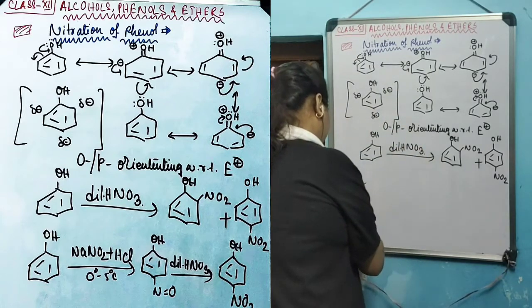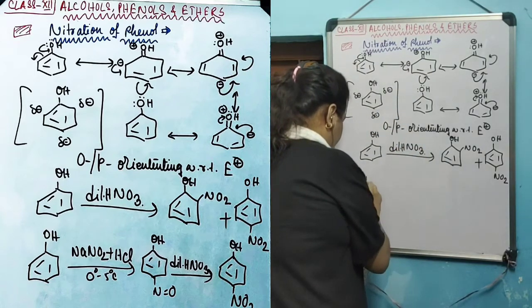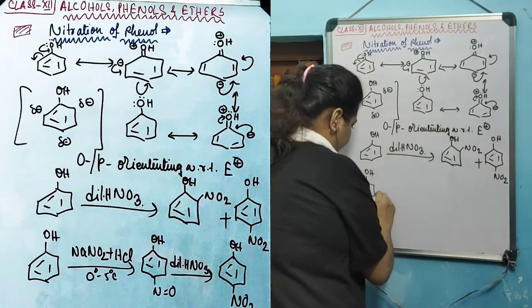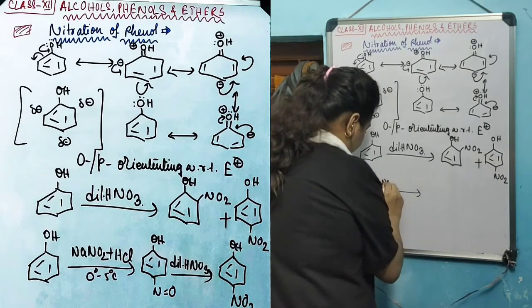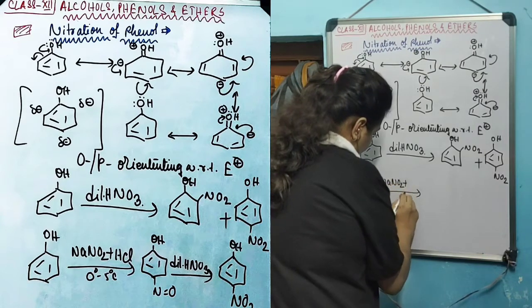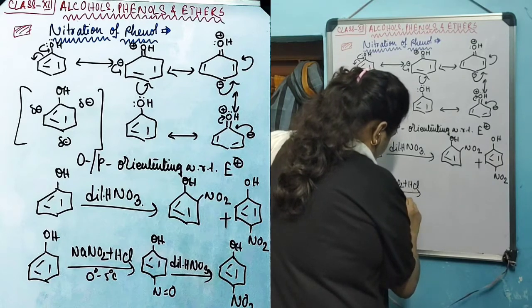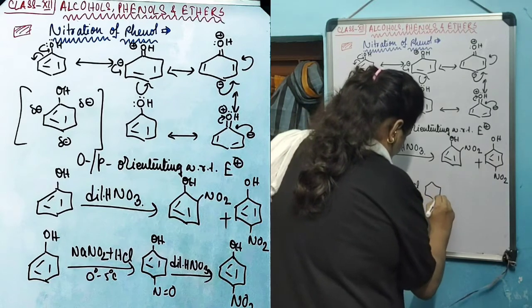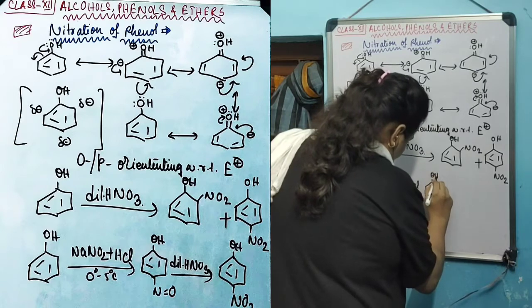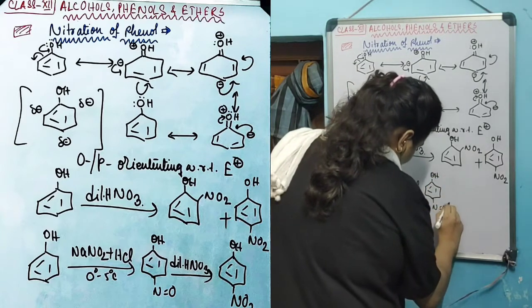But if we want to produce paranitrophenol in a predominant amount, in that case, phenol is subjected to NaNO2 and dilute HCl at 0 to 5 degrees Celsius temperature, and this nitrosophenol compound is produced.